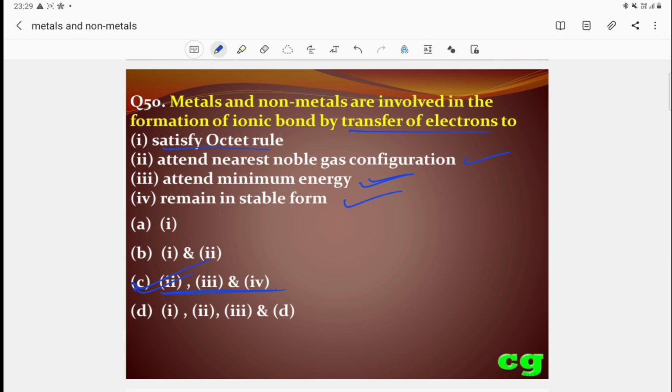Regarding the properties of ionic compounds, when metals and non-metals combine, metal donates electrons to non-metals, metal becomes positively charged and non-metal becomes negatively charged. Then the positive and negative charges combine to form an ionic bond. Here, when an ionic compound is formed, the stability increases, energy decreases, and all metals and non-metals satisfy the nearest noble gas configuration after losing or gaining electrons. So second, third, fourth are the correct answer.